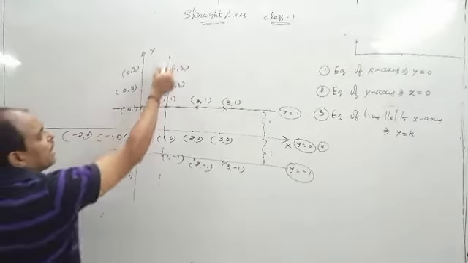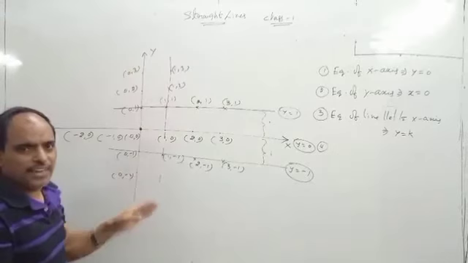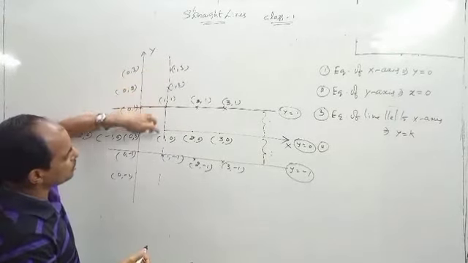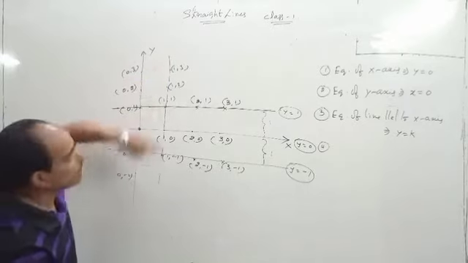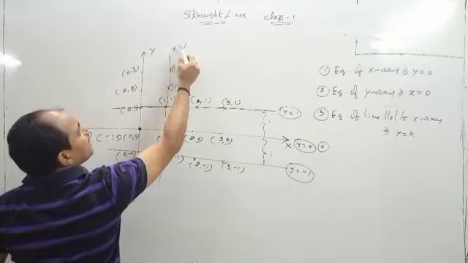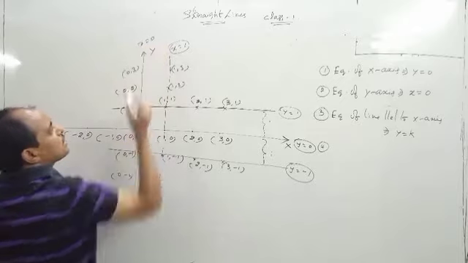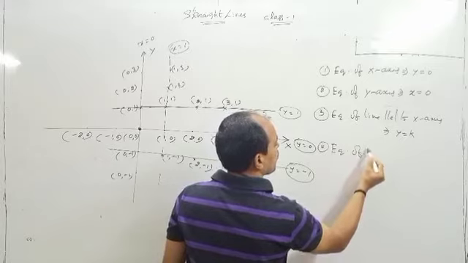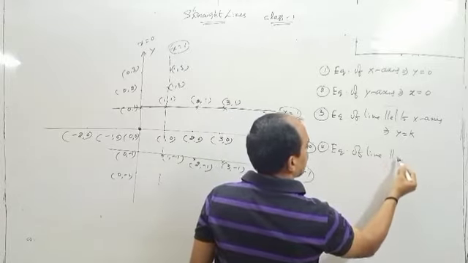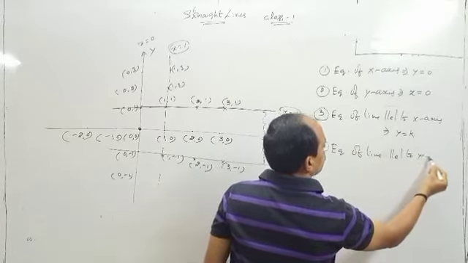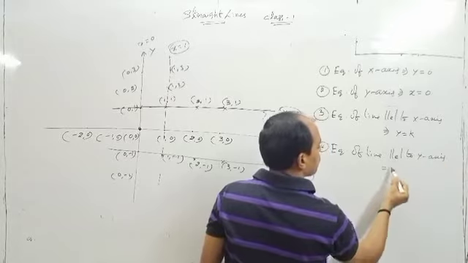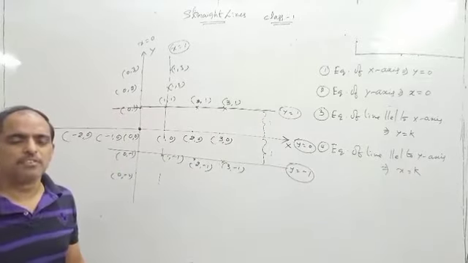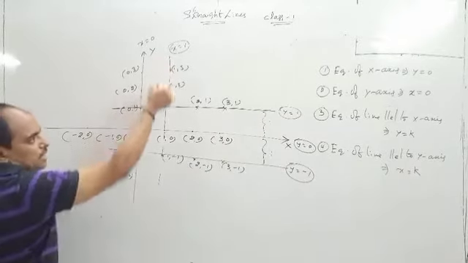Now you see a parallel line. This is a parallel line to y-axis, or a vertical line. So you see the x coordinate is also the same. That is 1, 1, 1, 1, 1 like this. So what about this equation? We can write x is equal to 1. Here x is equal to 0. So the equation of a line parallel to y-axis is of the form x is equal to k. So this is x is equal to 1.